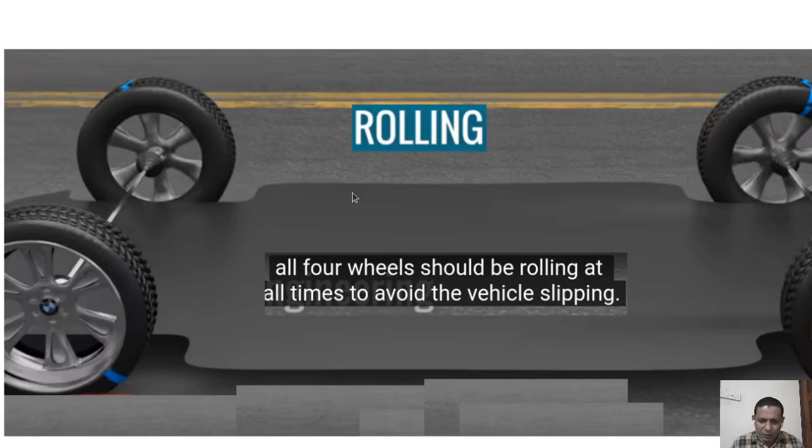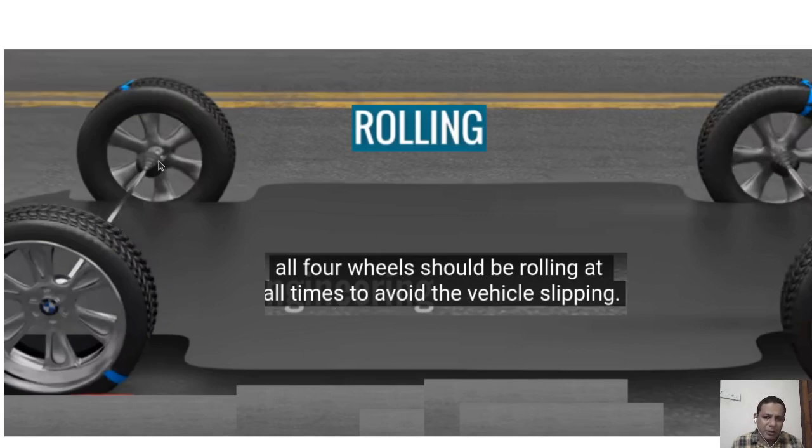These are the four wheels of a car. We know there will be a differential if it is rotating in one direction. If it is turning in another direction, one will have higher speed. But if it is moving in the forward direction, all four wheels should be rolling at all times. That is, in the forward direction, all the wheels should have the same speed.